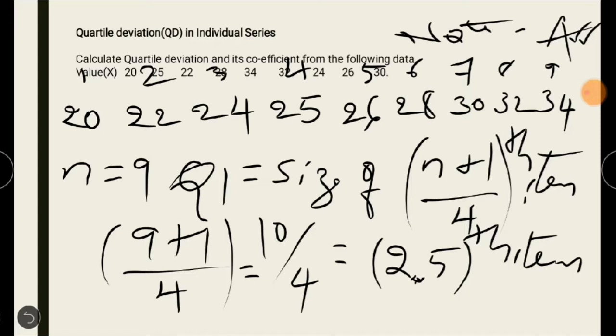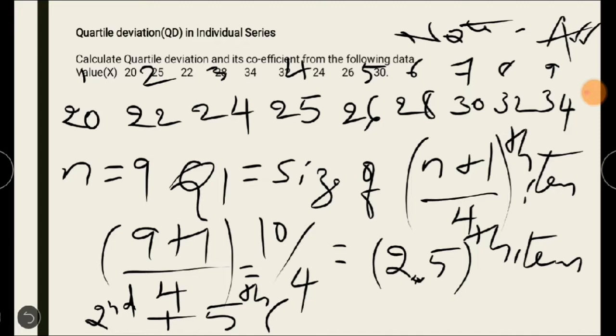See, for this there is a calculation. How we have to take it actually is, so this part I am writing here. See, it should be second item plus 0.5 in the bracket. We got the second item, right? See, here you have to subtract the greater value, that is the value next to this. We got second item, sorry, it's 2.5, so we are considering second item plus 0.5, and take the fifth item also.